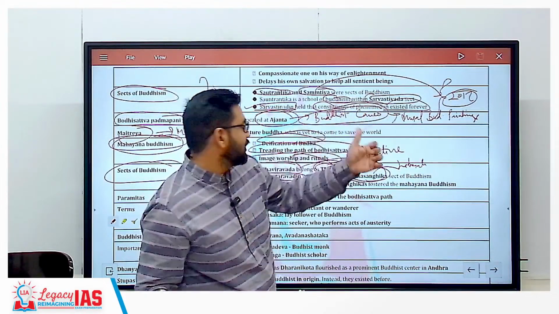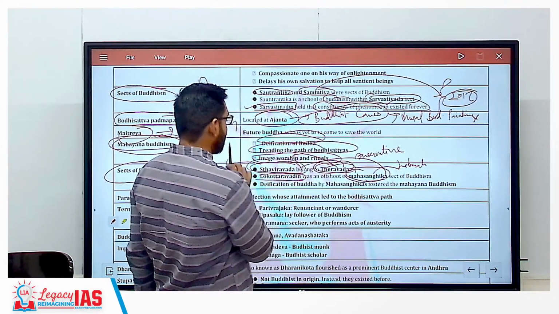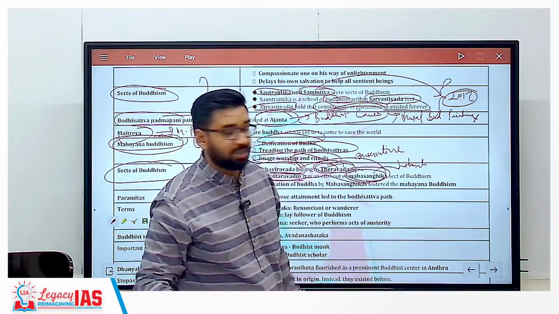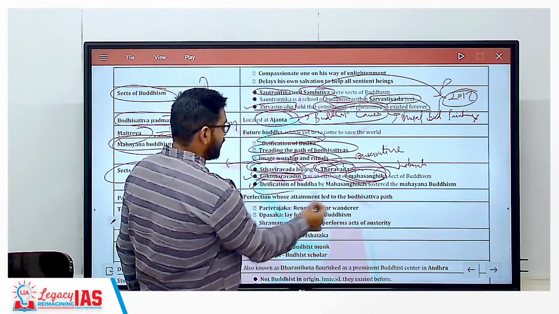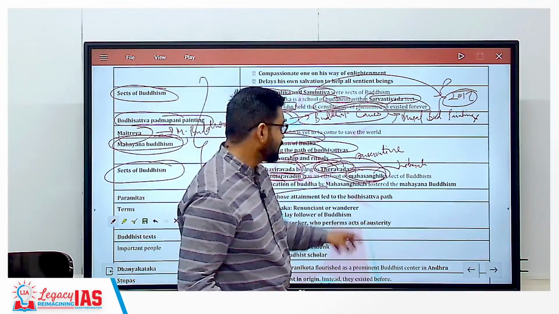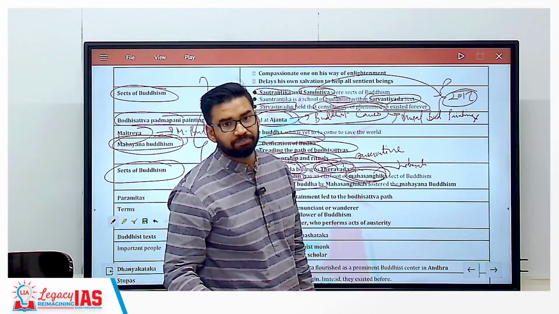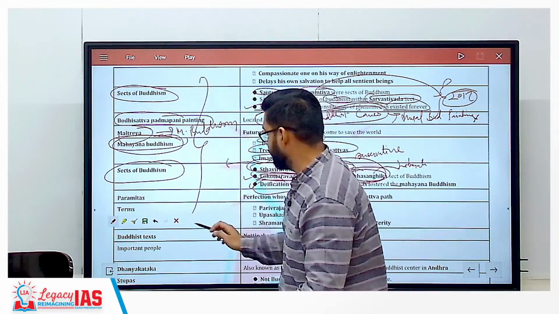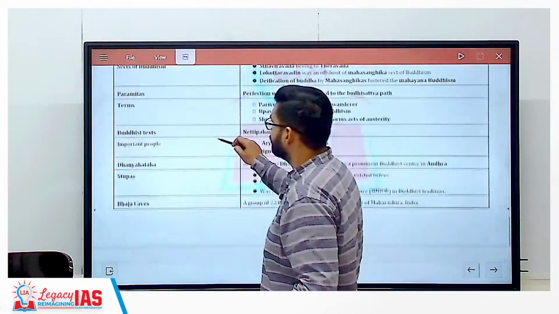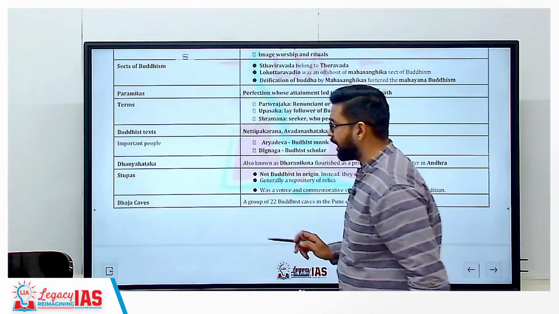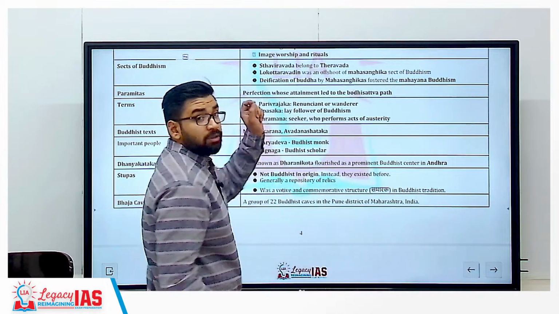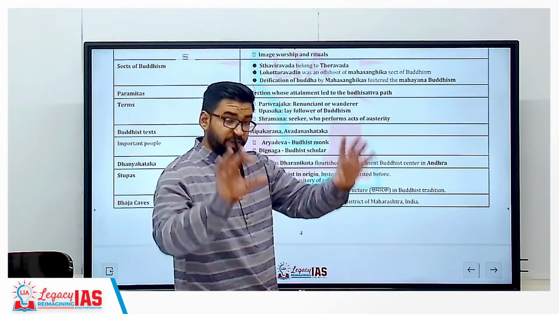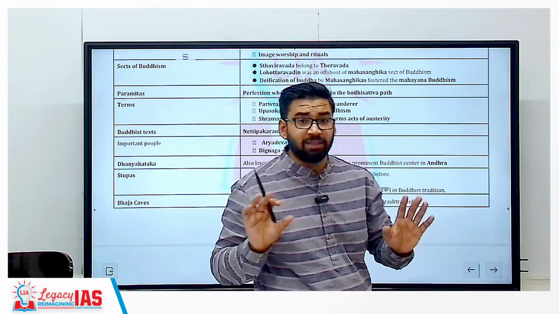One is liberal, another is conservative. So this one is conservative and these Mahasanghikas are liberals like Mahayana Buddhism. They are attributed to Mahayana Buddhism. As you can see, deification of Buddha by the Mahasanghikas, they fostered Mahayana Buddhism. Clear? So you have to pay a lot of attention to sects of Buddhism. Clear? Then apart from this, some important keywords like paramitas. Paramitas means the perfections whose attainment leads to the bodhisattva path. That perfection should be there, then you can attain the path of the bodhisattva.